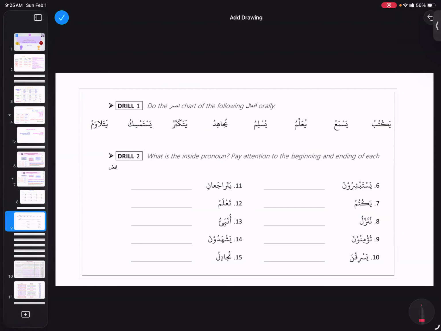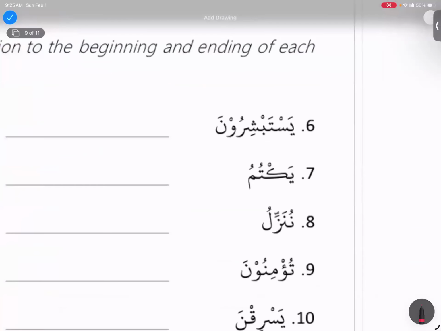If you see the word yastabshiruna, now let me call someone, the one who did not participate at all so far. Please volunteer yourself. Sister Sajida, the other one. Yes. Assalamu alaikum. Wa alaikum assalam wa rahmatullahi wa barakatuh.